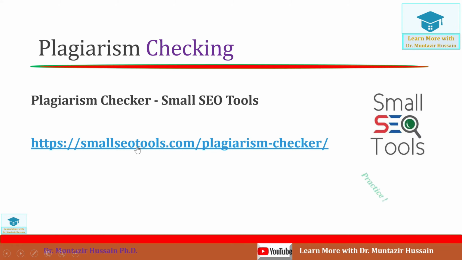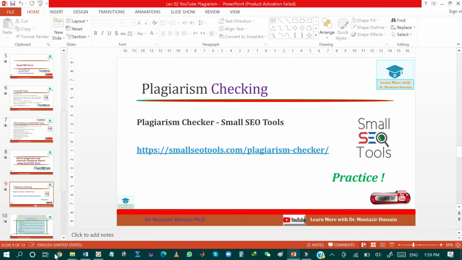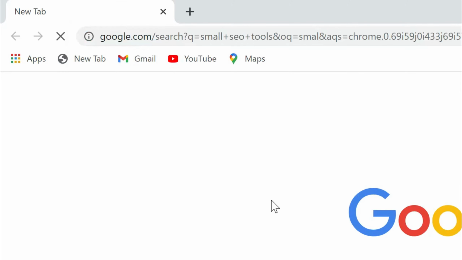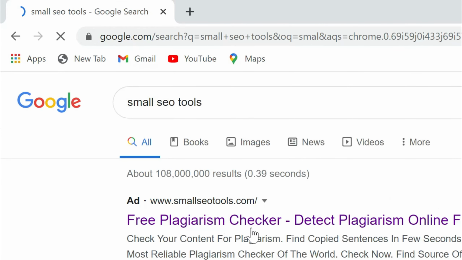So now I will practice how you can use the Small SEO Tool to check the plagiarism, to generate the similarity report, and furthermore how you can reduce the plagiarized content in your document. So just open your browser and write Small SEO Tool, and then click on the first option.